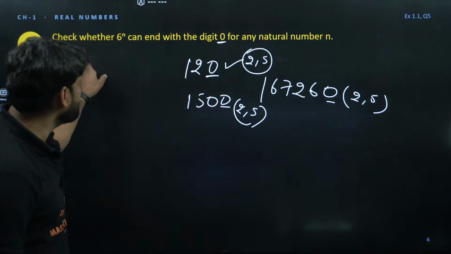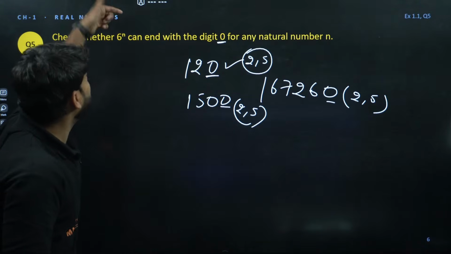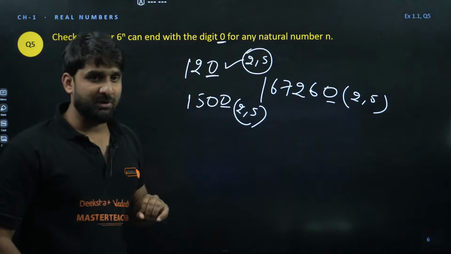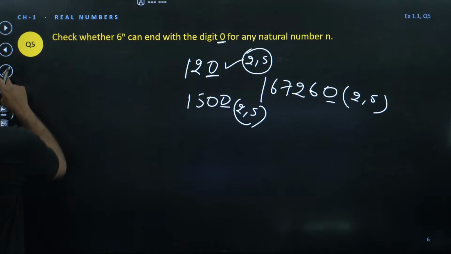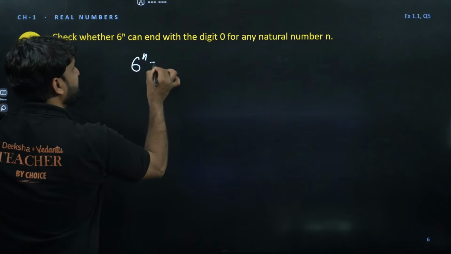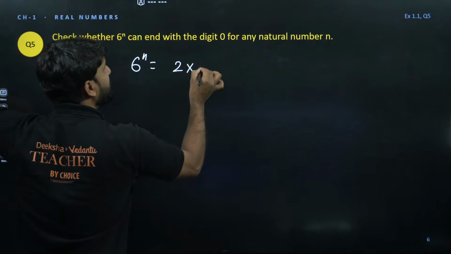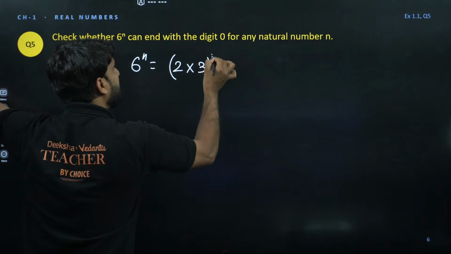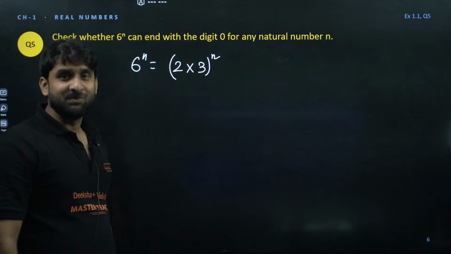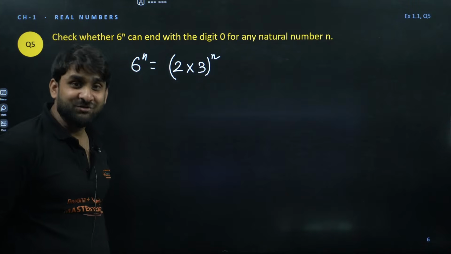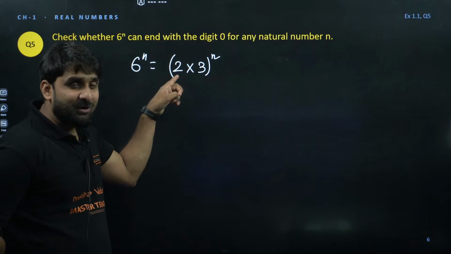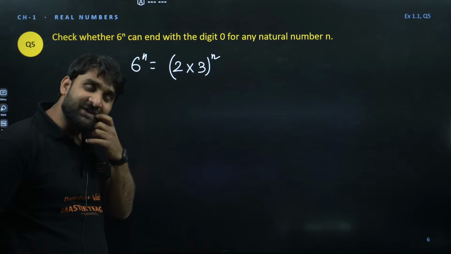But here the question is, check whether 6 to power n can end with the digit 0 for any natural number. So let's check. If you look at 6 to power n, it can be written as 2 into 3 to power n. Any problem to anyone? Now, can you see this 6 to power n has 2 as a factor and 3 as a factor.